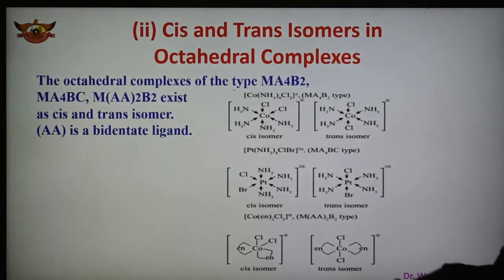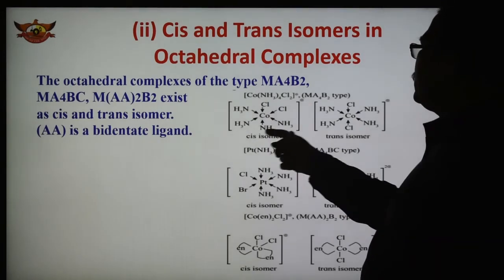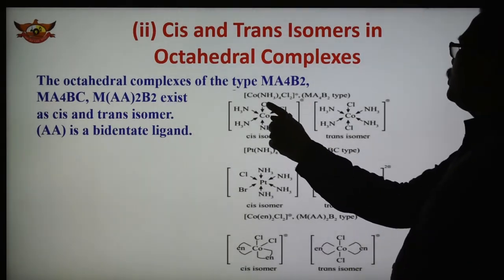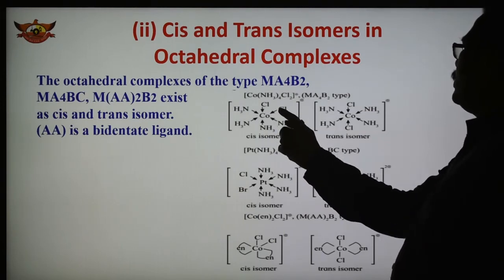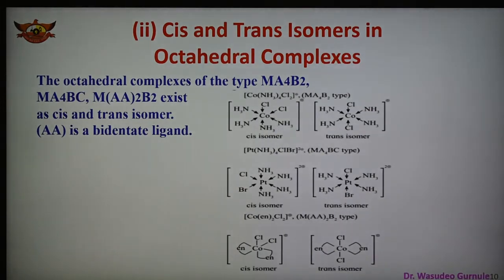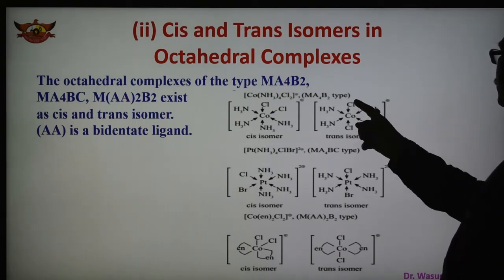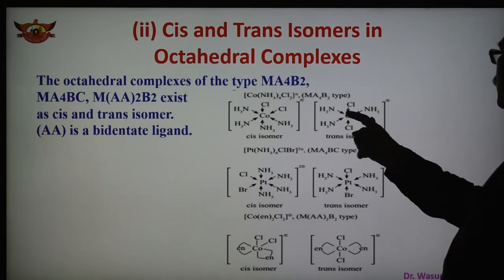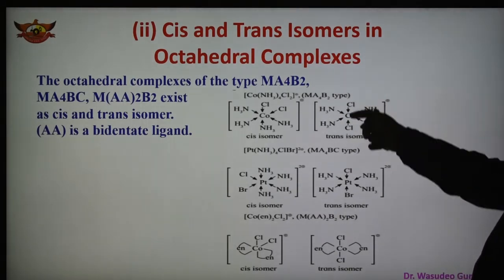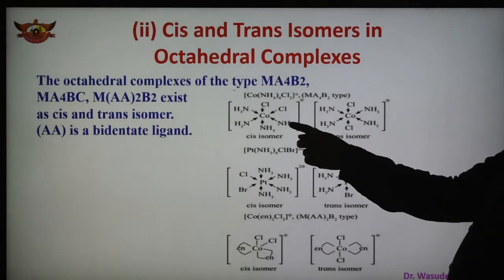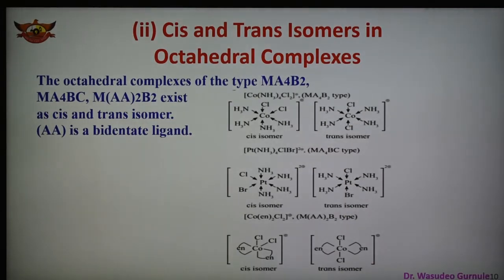In case of an octahedral complex, this is the shape having 6 corners. When the two groups of atoms are present at 1, 2 positions, then it is known as cis isomer. When they are present at 1 and 6, this becomes 1, 2, 3, 4, 5, 6, so 1, 6 opposite, trans isomer. So in this way, in octahedral complexes, cis isomers and trans isomers are there.